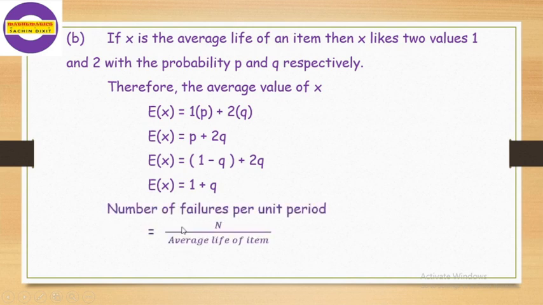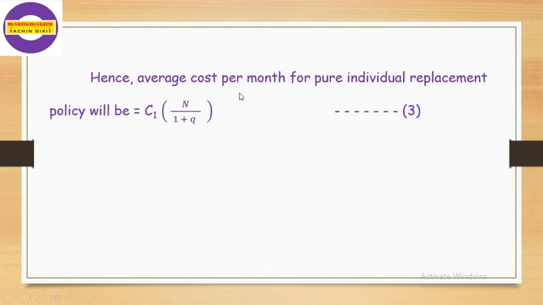Therefore, the number of failures per unit period is equal to total N divided by the average life of the atom, that is N divided by 1 plus q. Equation number 2. Hence, the cost per month for the pure individual replacement policy will be C1 into N divided by 1 plus q. That is equation number 3.